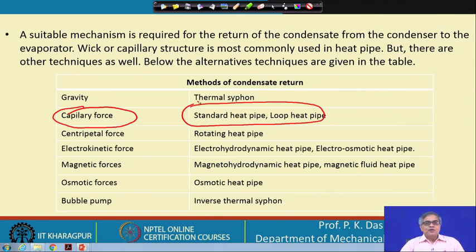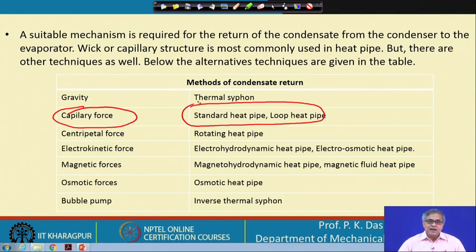These are some of the mechanisms which I have named. Unfortunately, all of them cannot be explained in detail. If you are interested, you can see it from the net or some suitable source.